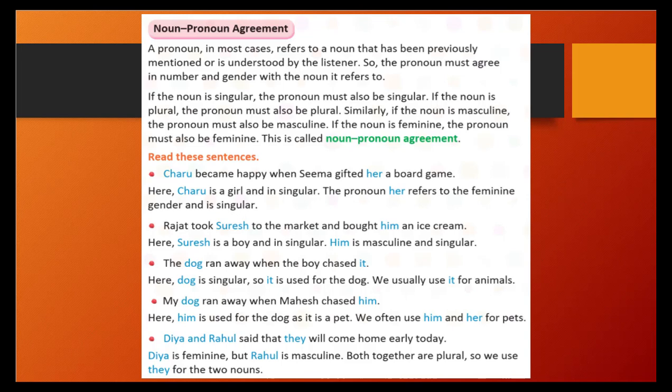The dog ran away when the boy chased it. So the dog is singular, so we use it for the dog. We usually use it for an animal. Diya and Rahul said that they will come home early today. Diya is feminine but Rahul is masculine. Both together are plural, so we have used they for the two nouns. I already explained how to do this, right?